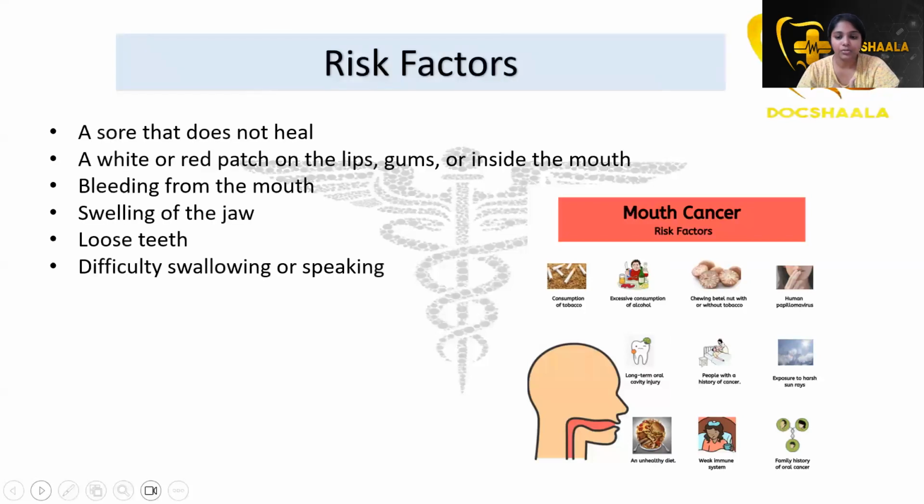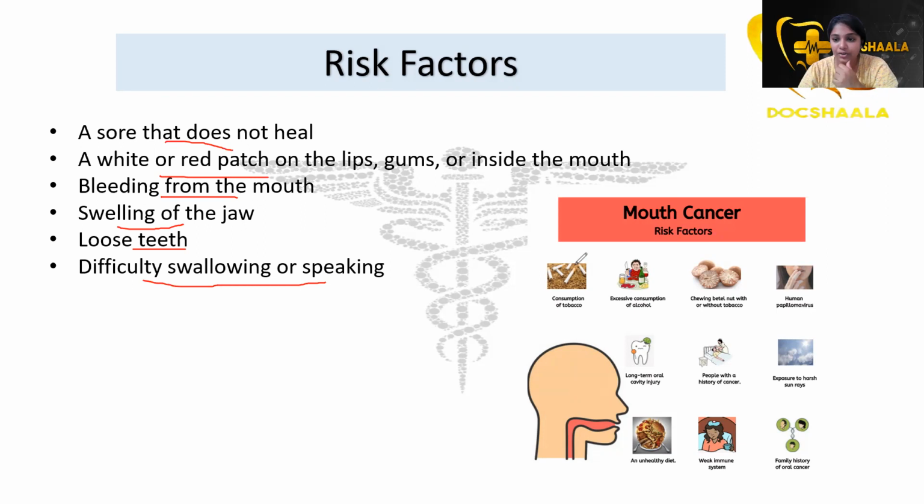Then coming to the risk factors again. We have discussed the six S's as risk factors for oral cancer. The signs are a sore that does not heal, a white or red patch on the lips, gums, or inside the mouth, bleeding from the mouth, swelling of the jaw, loose teeth, and difficulty swallowing or speaking.